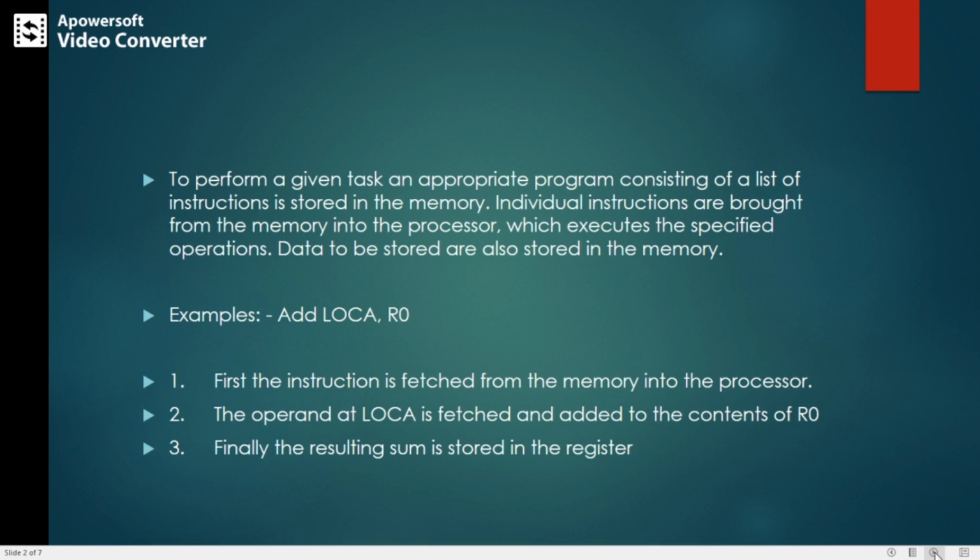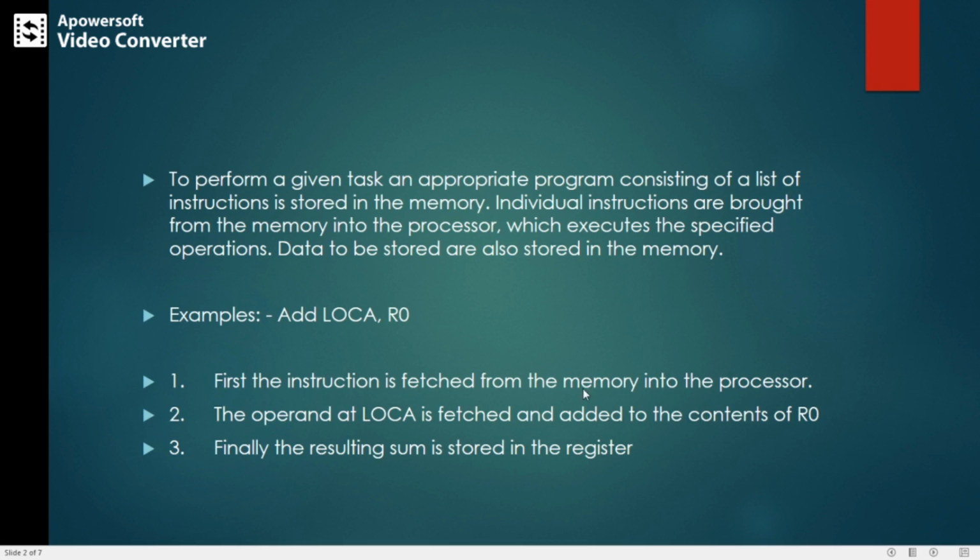In order to perform a given task, an appropriate program consisting of a list of instructions needs to be brought from the memory into the processor. Later the processor will execute the instructions one after the other in a sequence. After executing the entire set of instructions, the final result will be stored in the memory. It is not mandatory that the data need to be stored in the memory. We can also store the data or result in a processor register.